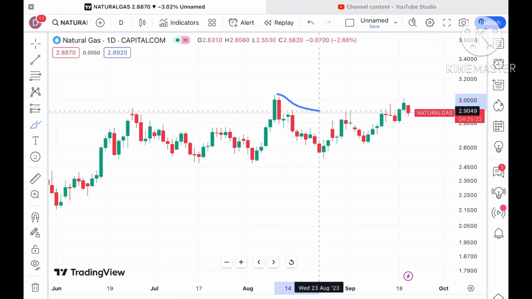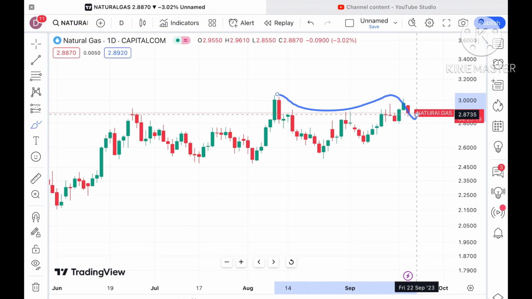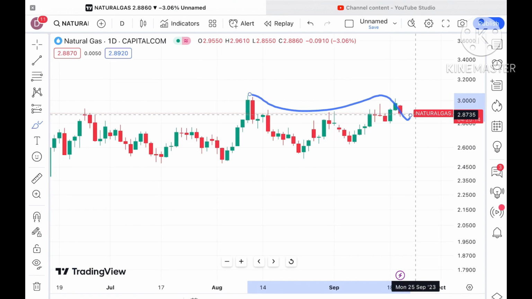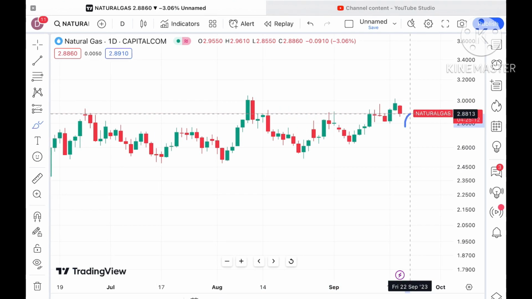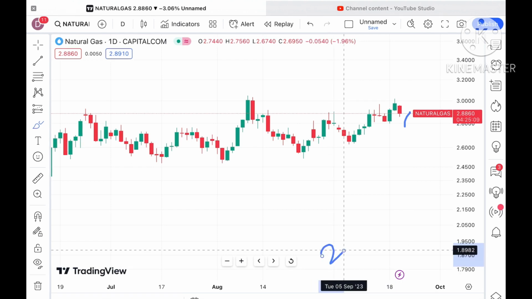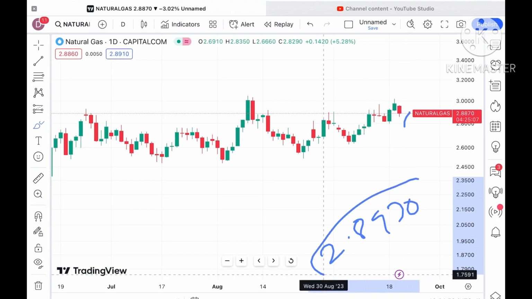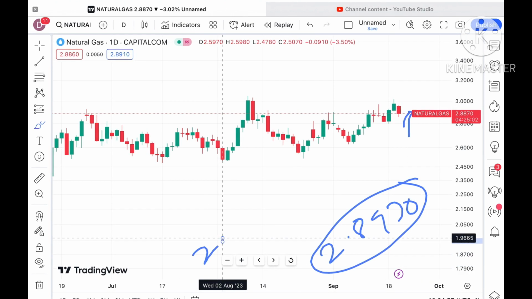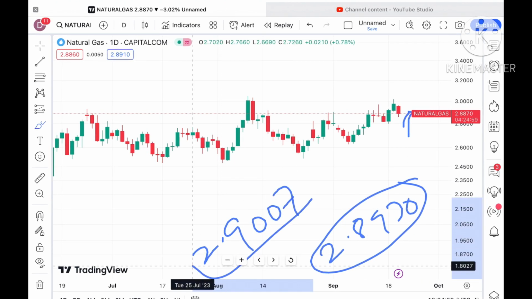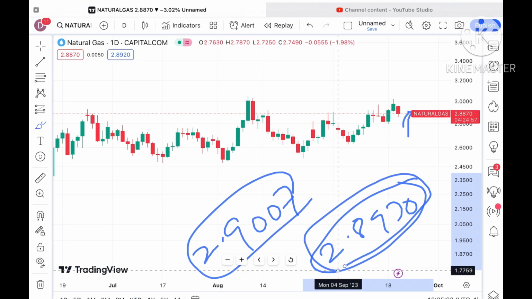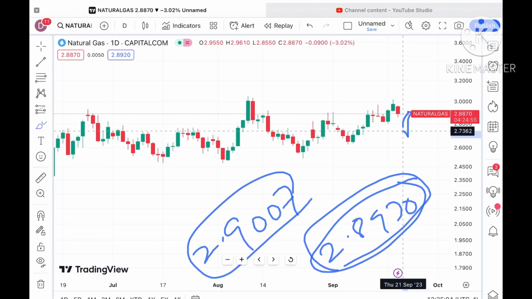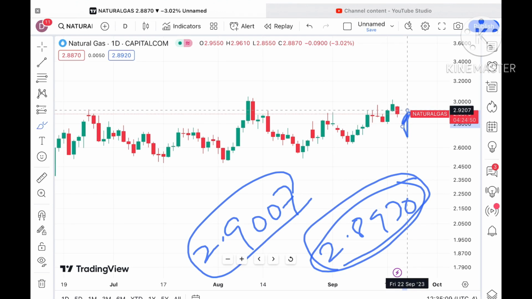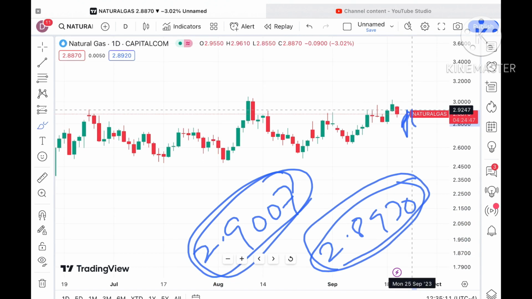Look at this particular trend. There is a continuous upside, but for today, for a particular day, we have seen a fall. So chances can be high. If the price sustains, it can go towards its next resistance at a level of $2.8970. If the price sustains above this level, it will go towards $2.9007. Keep that in mind. As the price sustains above 2.8970, it will touch around 2.9007.